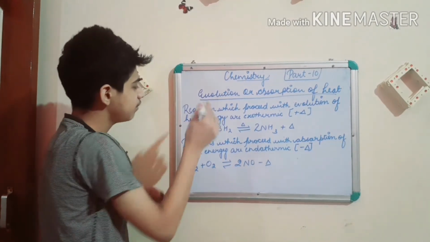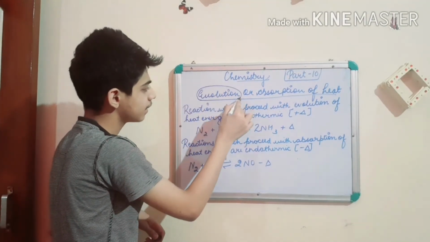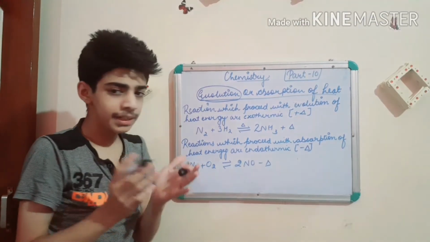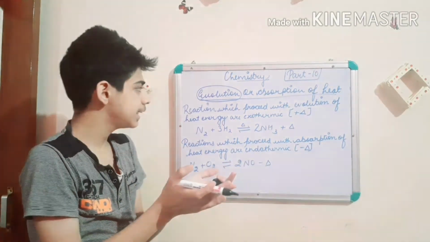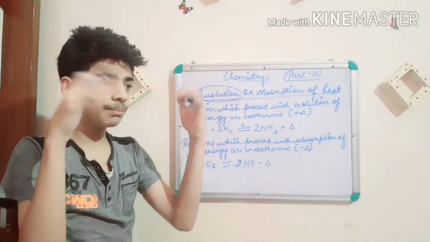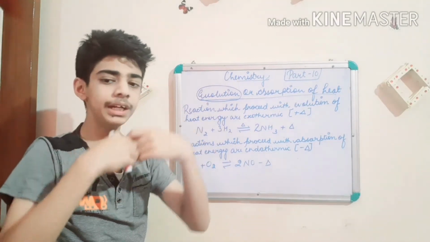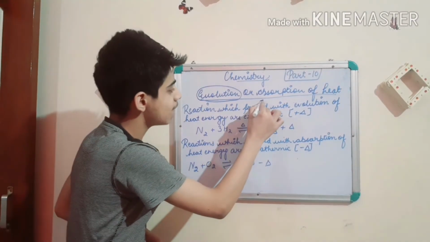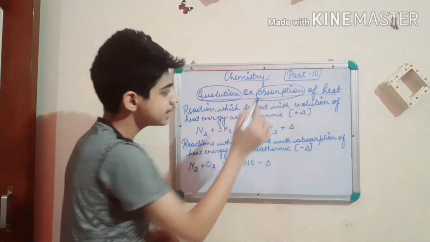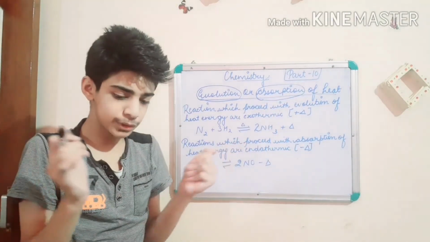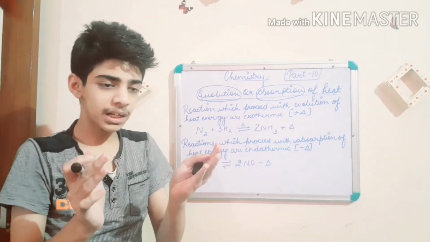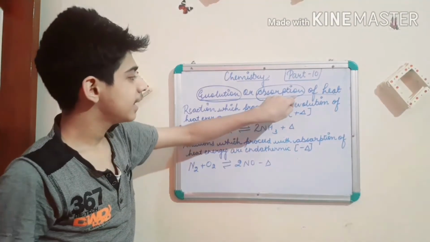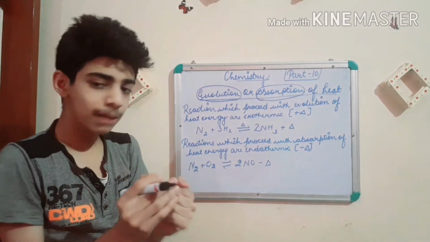So now the last characteristic, evolution or absorption of heat. Evolution means that when the reaction proceeds, it evolves some heat, meaning it loses some heat and the surrounding becomes hot. And when it is absorption of heat, this compound absorbs the heat from its surroundings, and the surroundings become cold and the compound becomes hot.